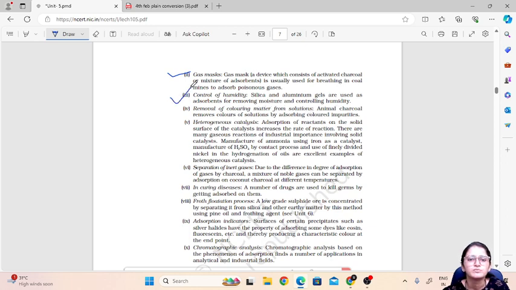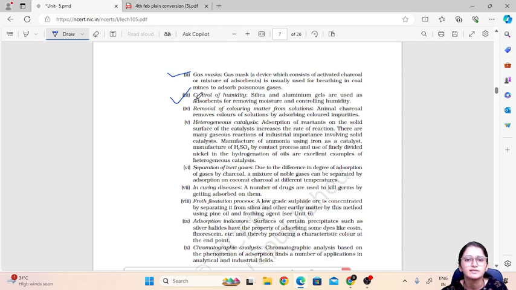You must have observed that when we buy any new accessory, for example a leather bag or shoes or any bottle, you can see that one packet is there in it. That packet is silica gel. Why is it put in there?